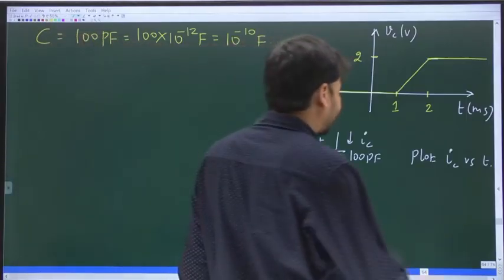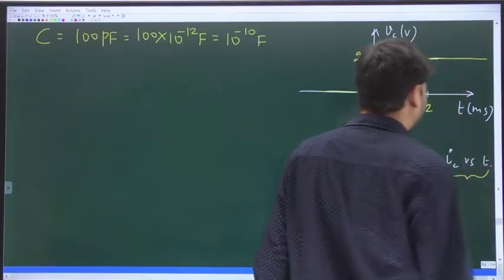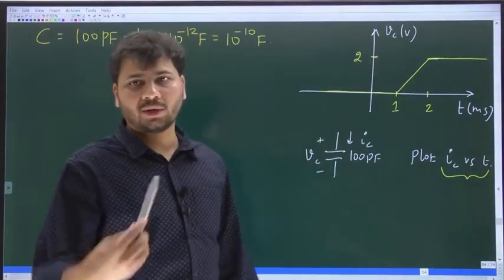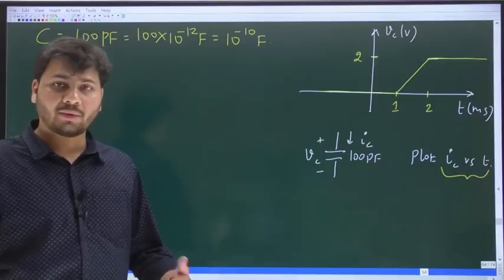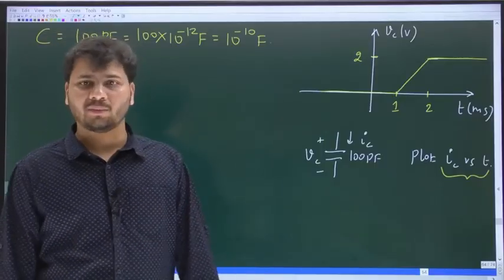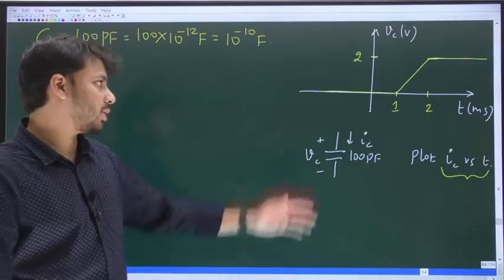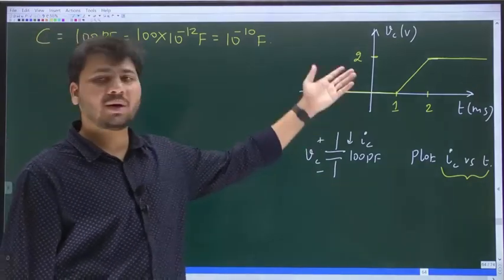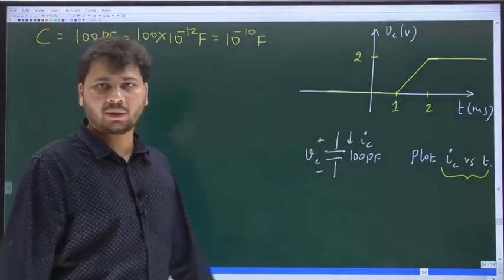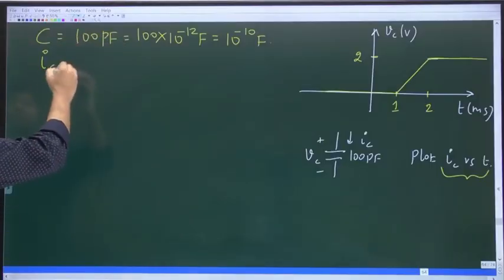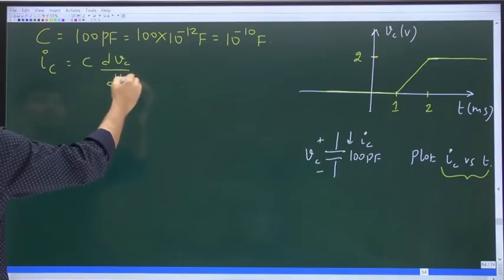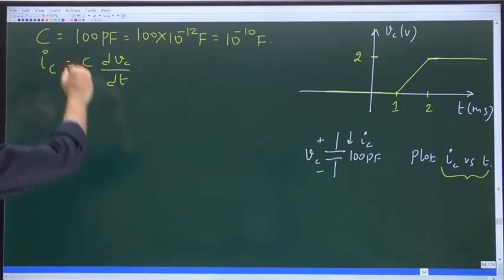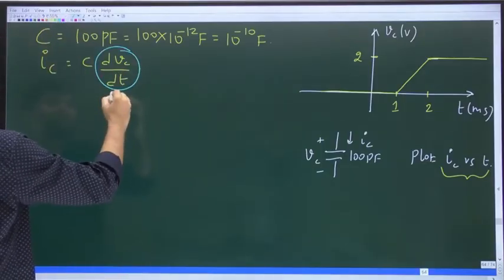And then you should plot IC versus t. What is given for the capacitor? Voltage waveform is given. In the previous problem, for the capacitor, the current waveform was given. This time for the same capacitor, the voltage waveform is given. So given the voltage waveform, you should draw the current waveform. It is extremely straightforward. What is current in terms of voltage? C into dVc by dt. That's all. So you know IC is C dVc by dt. dVc by dt is the slope of the voltage waveform. So it's dVc by dt, it is what?